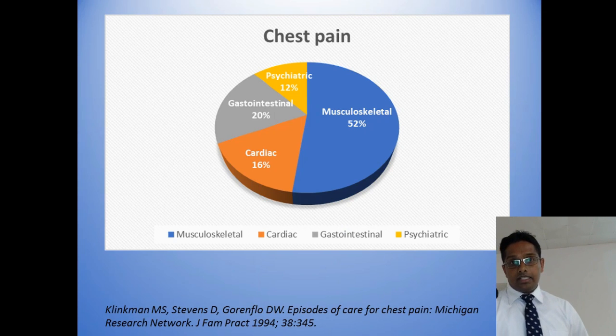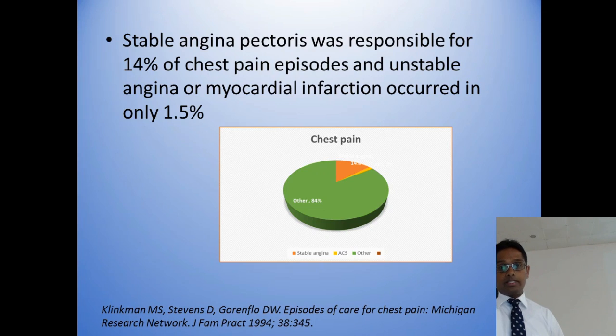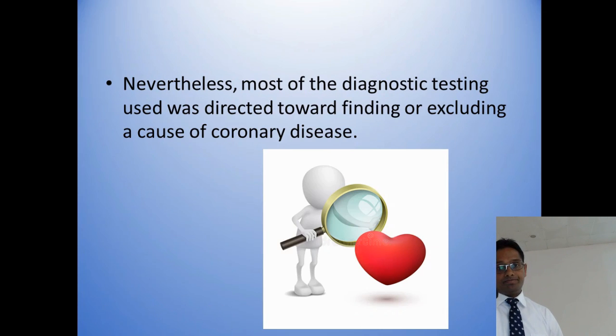Further, if I tell the same thing in a different way, only 52% of the time is chest pain due to musculoskeletal diseases, and 20% of the time it is gastrointestinal, mainly gastritis, and 12% psychiatric. Only 16% is due to cardiac diseases. Out of this 16%, 14% is stable, and only 1.5% of cases are due to acute coronary syndrome. However, we all arrange our investigations and management strategies to diagnose this 14% and 1.5%, because that is the main killer in chest pain.